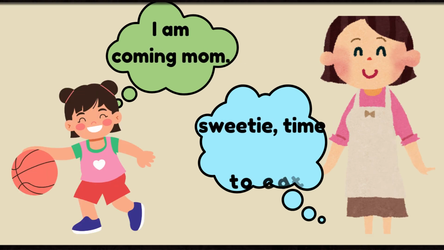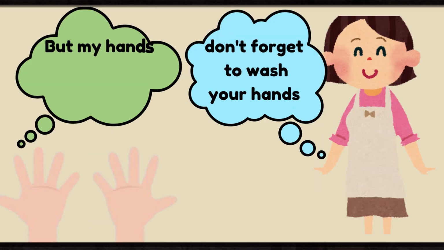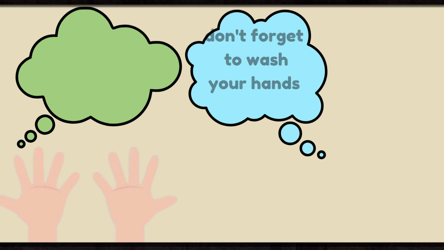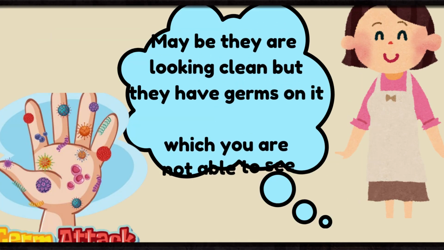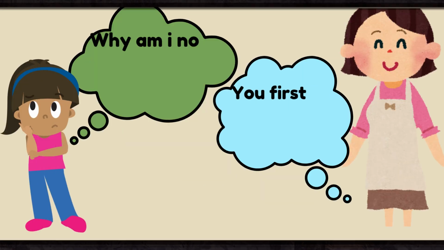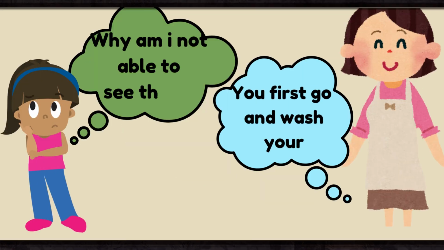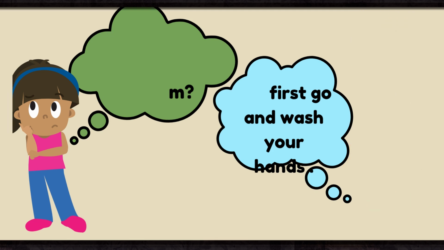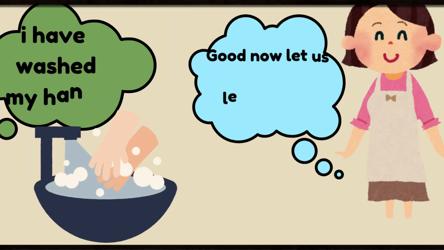Sweetie, time to eat. I am coming, Mom. Don't forget to wash your hands. But my hands are looking clean. Maybe they are looking clean, but there are germs on it which you are not able to see. Why am I not able to see them then? You first go and wash your hands. I have washed my hands.